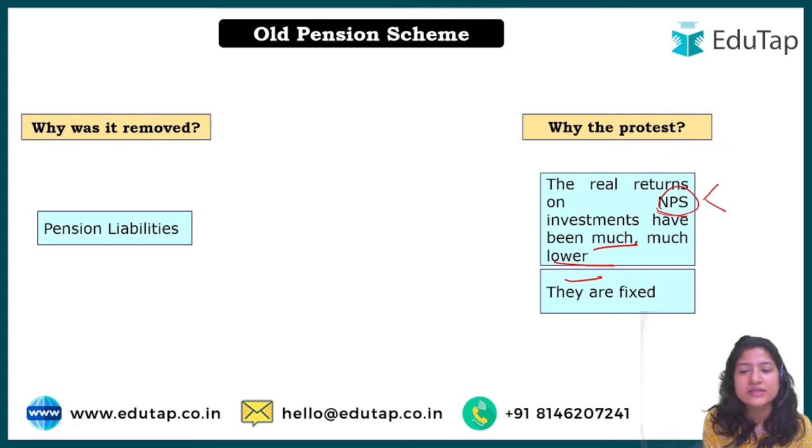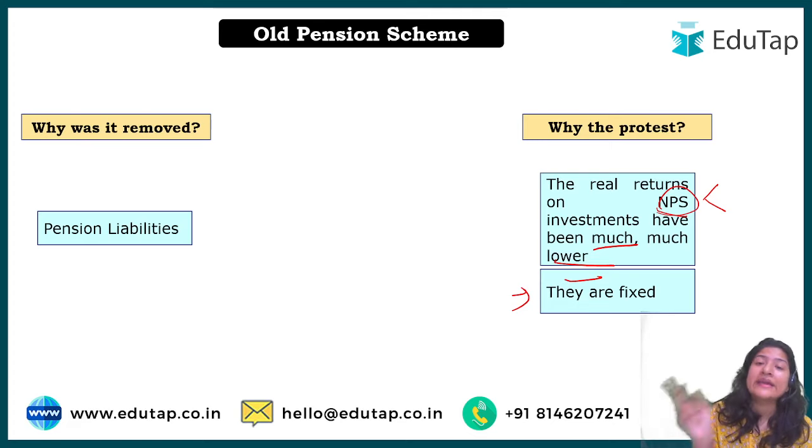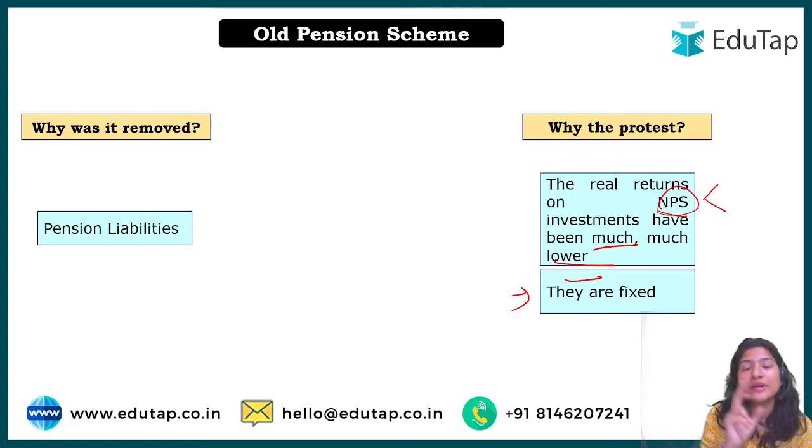Okay. Another is that in your NPS it's a certain amount only, right? But in the old pension system we looked at 50% of whatever you're getting, plus the dearness allowance, which you are not getting in NPS. And every 10 years you are getting the adjustment according to inflation, which you are not getting in NPS.